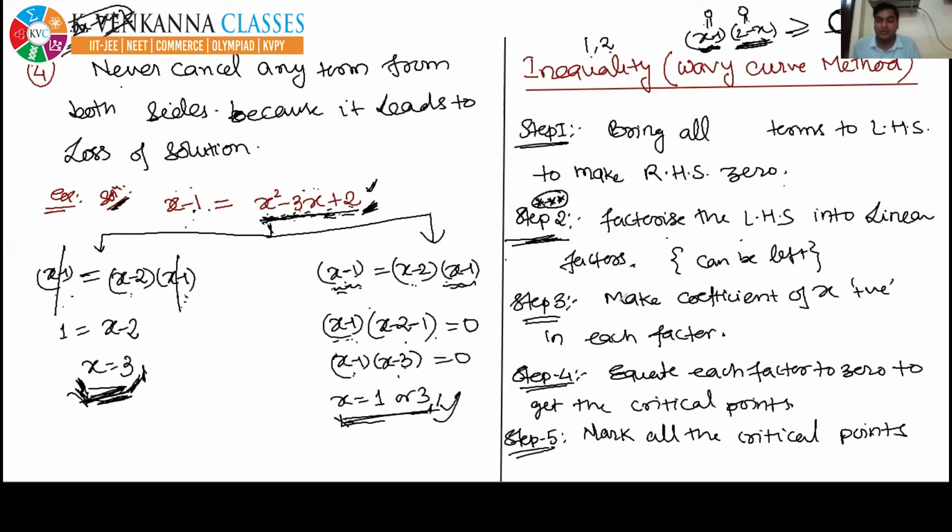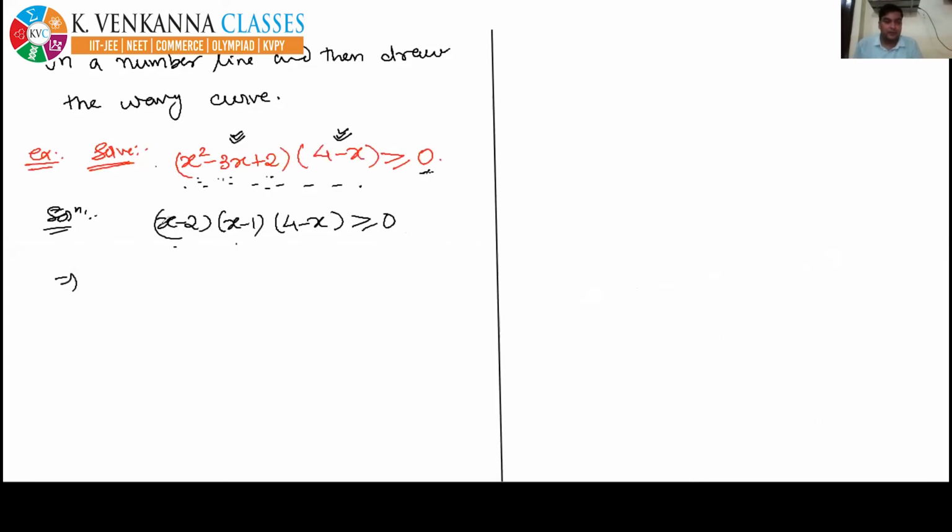Now come to the third step. The third step is make coefficient of x positive in each factor. Here the coefficient of x is positive, but here the coefficient of x is negative. So to make this coefficient of x positive, we must multiply by a minus sign on both the sides.